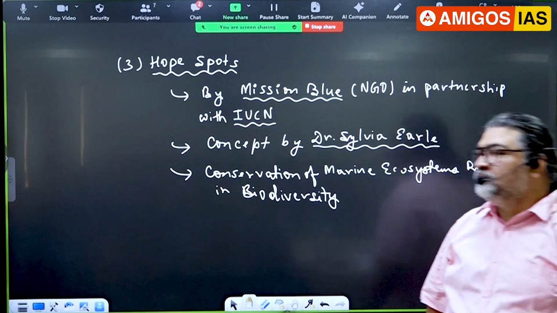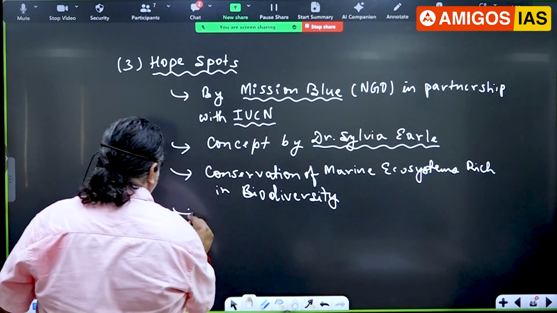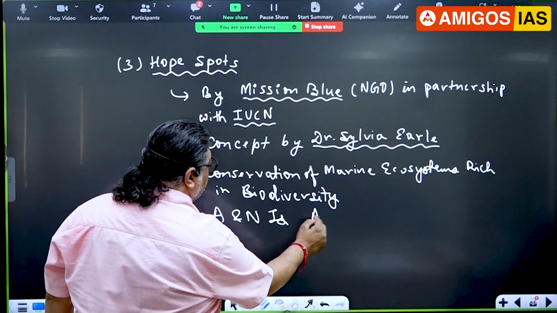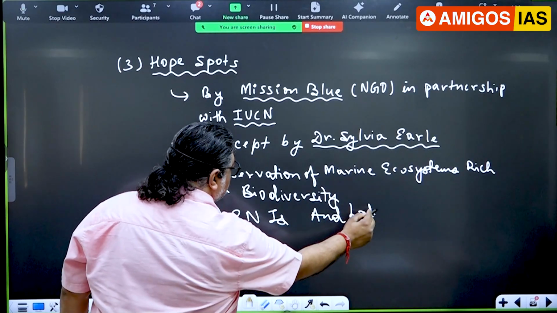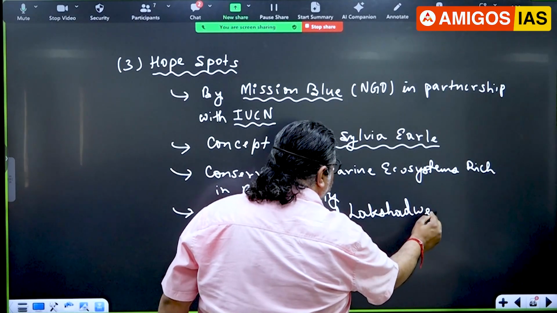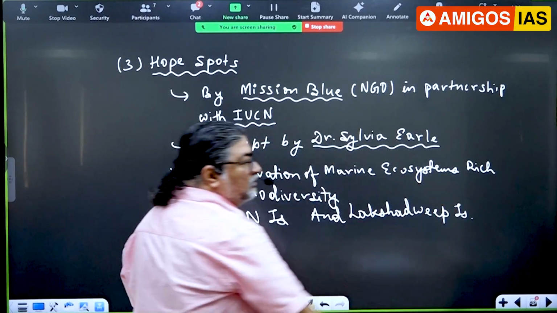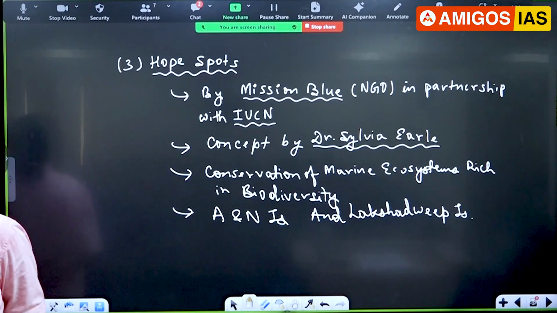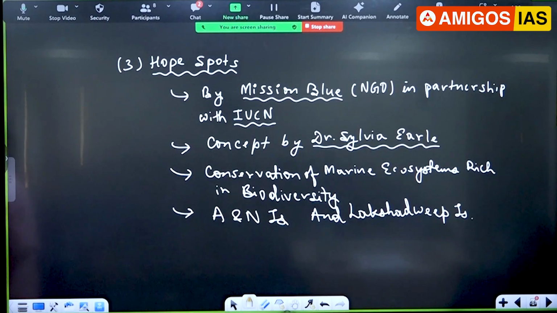India has got two. One is the Andaman Nicobar Islands, and the second is the Lakshadweep Islands. Both these islands have mangrove forests, seagrass beds, and also coral reefs. They become very, very important. We have coral reefs, mangroves, seagrass, all those vital ecosystems found here. The Andaman Nicobar Islands and Lakshadweep Islands have been declared as hotspots in India.